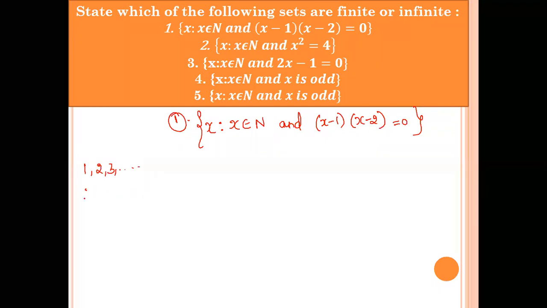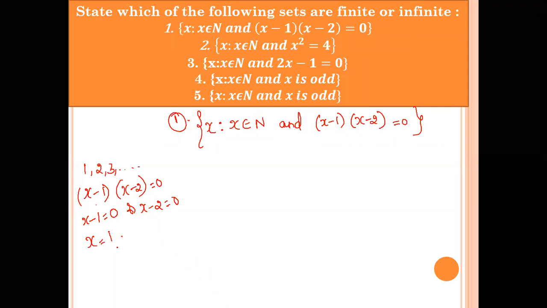So what is the equation? (x minus 1)(x minus 2) is equal to 0. Correct? So when the product is 0, when two numbers multiply and we get 0, it means either the first term is 0, that is x minus 1 is 0, or x minus 2 is 0. So what is the answer for x, or what are the elements in that particular set?